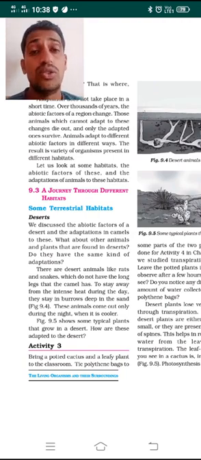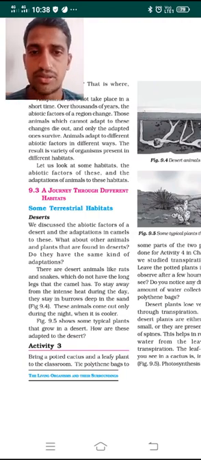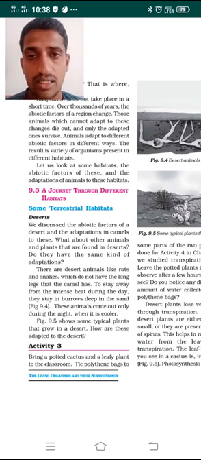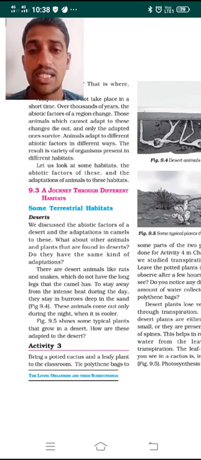Those animals which can adapt to these abiotic factors or this habitat survive, whereas those animals or plants which cannot adapt to the climatic conditions of that habitat die.